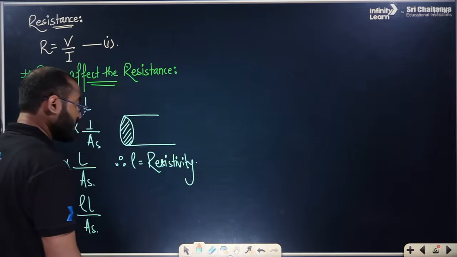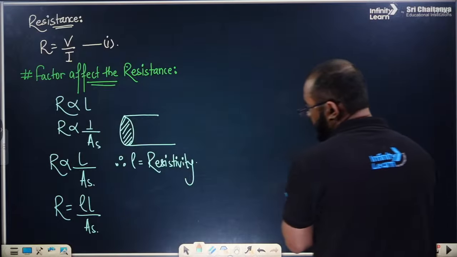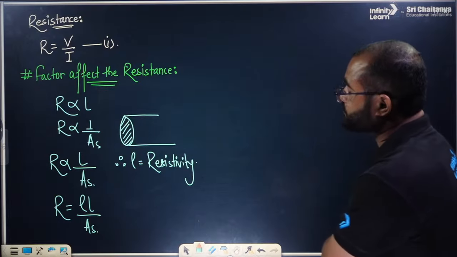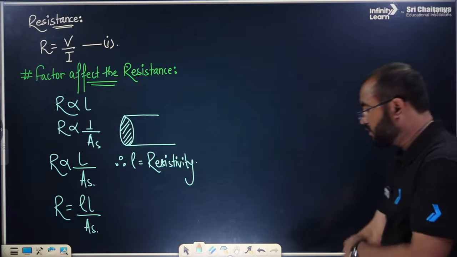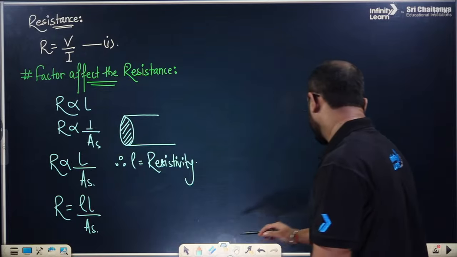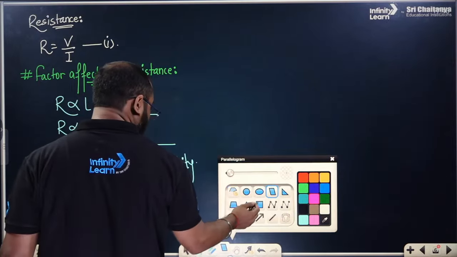This is the resistivity of a material. Please do remember this. Resistivity of the material, people. I hope it is clear to all. Now this is another formula for the resistance, people.